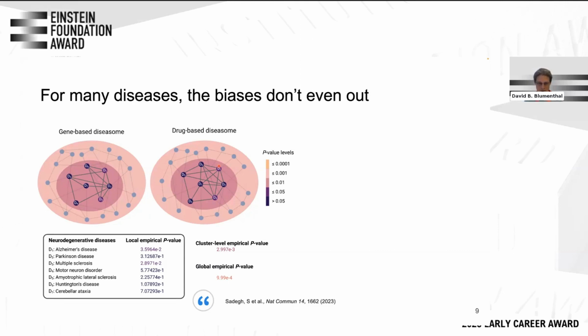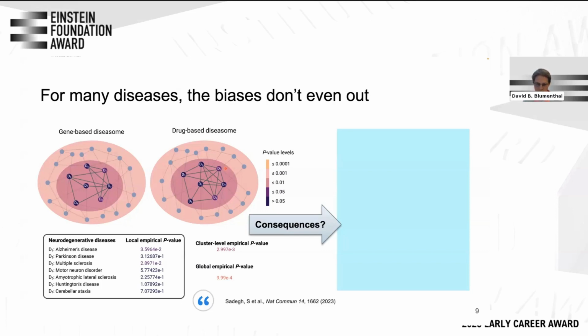So we tested this assumption both globally for the entire networks and locally for the individual disease neighborhoods in those networks. And what we actually found out is that for most diseases, those local neighborhoods are actually not systematically more similar than expected by chance. So what does this mean? This means that if we take large-scale disease association data and try to find disease mechanisms based on those, then we only get a blurred view of the disease mechanisms because the annotation bias prevents us from going more into detail. And that's, of course, a rather negative conclusion.